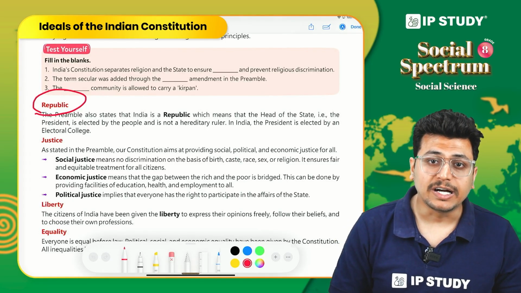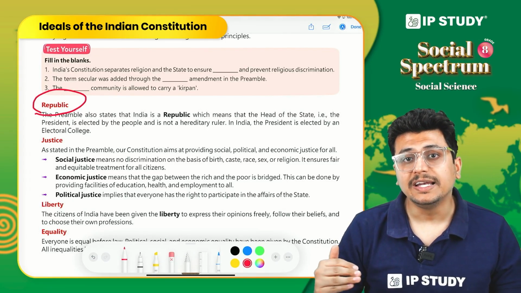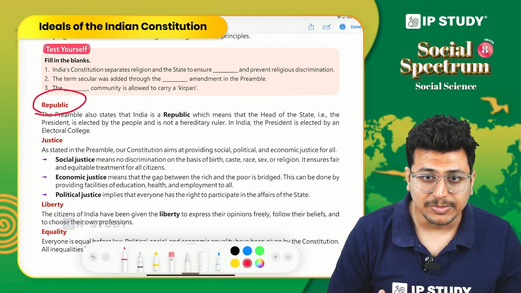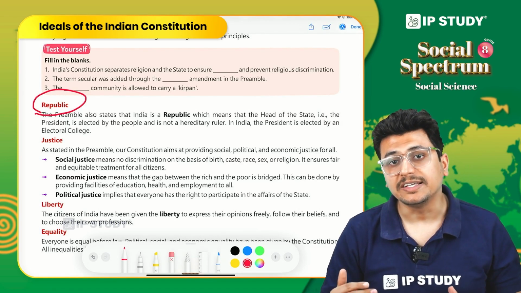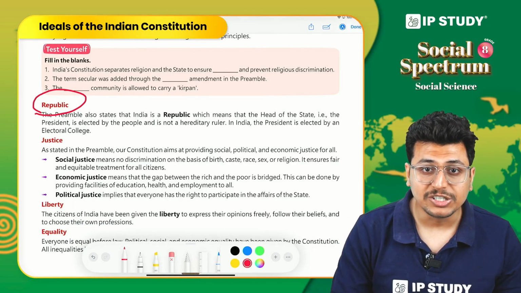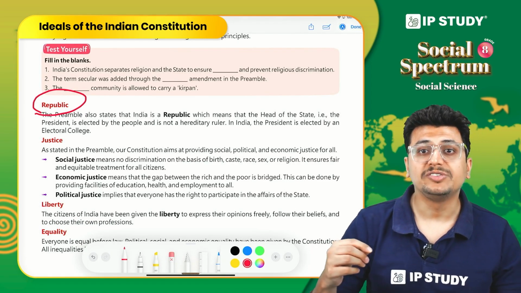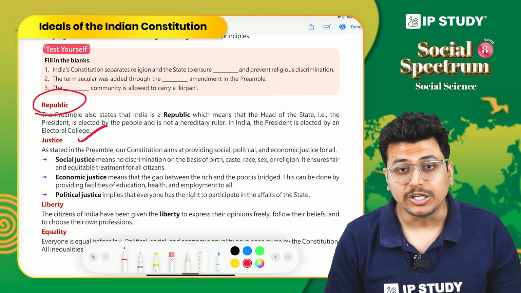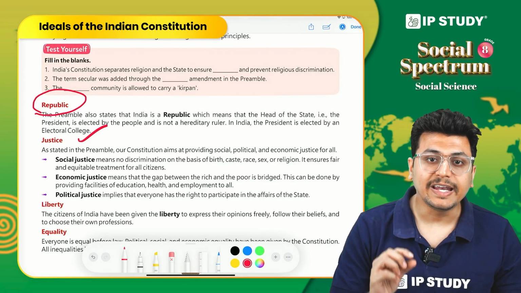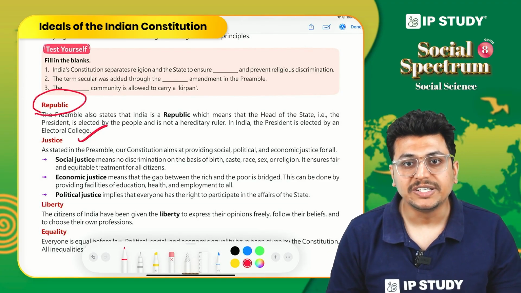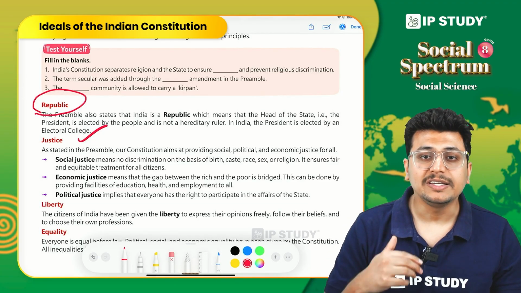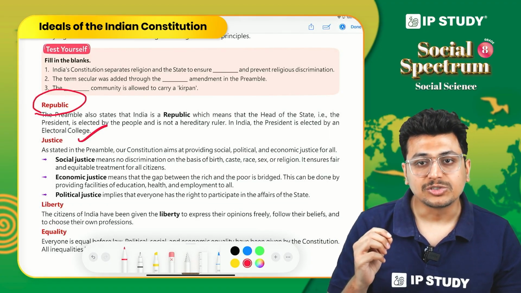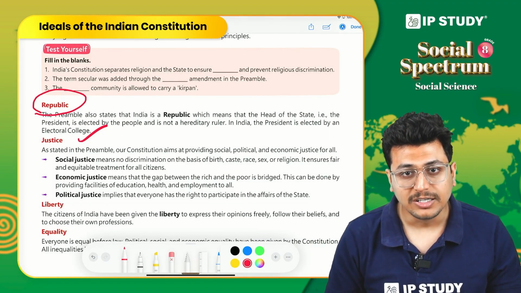When you look at India, we directly elect our MLAs and our MPs, so Member of Legislative Assembly and Member of Parliament we elect directly. But it is these politicians, these leaders who elect the president of our country through the process of electoral college, right? So, it is an indirect election of the president in our country. But yes, we can say whether directly or indirectly, we actually elect the head of the nation. So that is why we are also a republic.